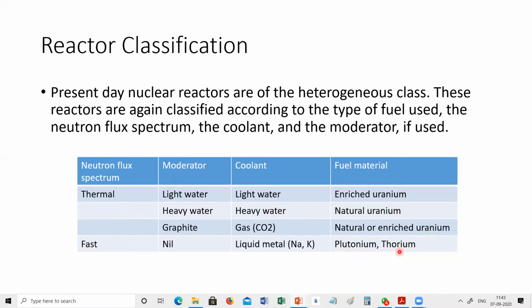So thorium will get enriched, and now it will participate in the chain reaction. Enriched material means it has a higher fission capacity, and fertile material means that at the start it does not have that much fission capacity, but as the reaction goes on, its fission capacity will increase due to the chain reaction itself.